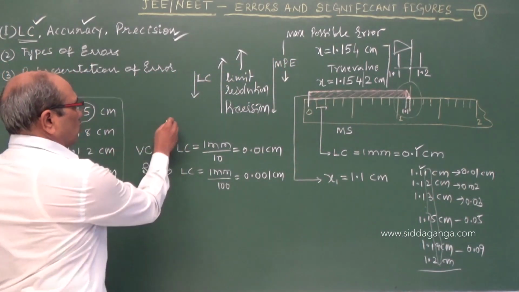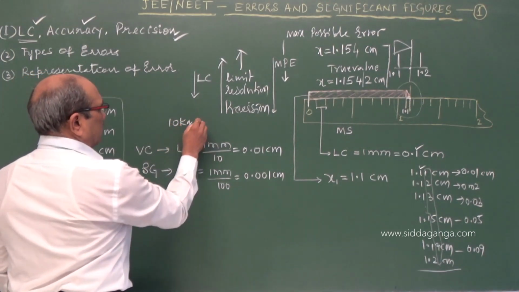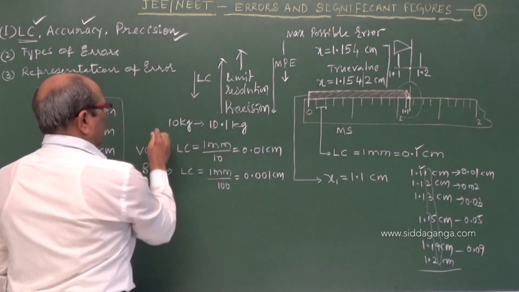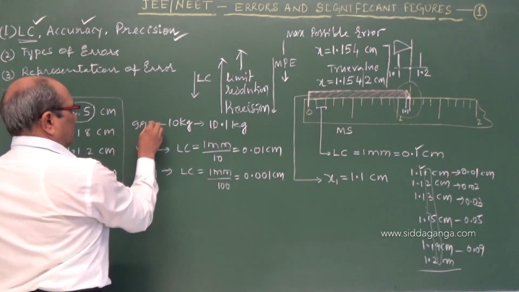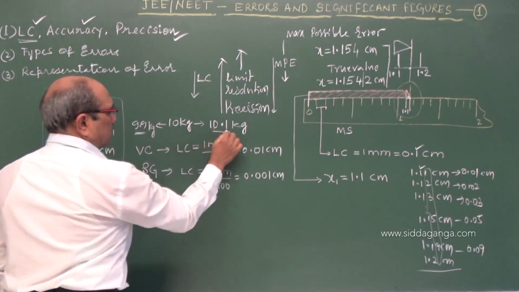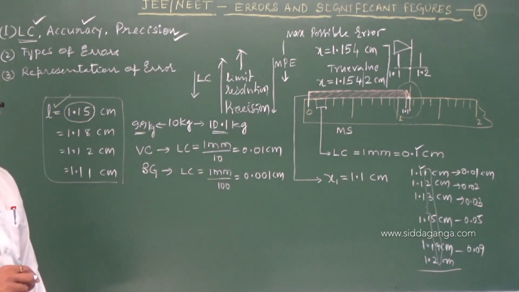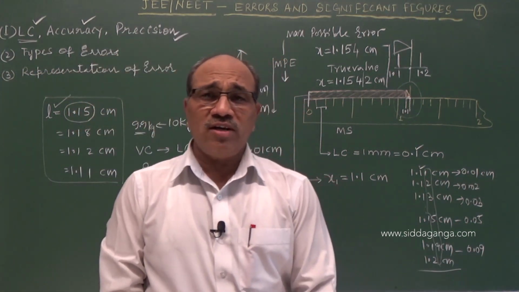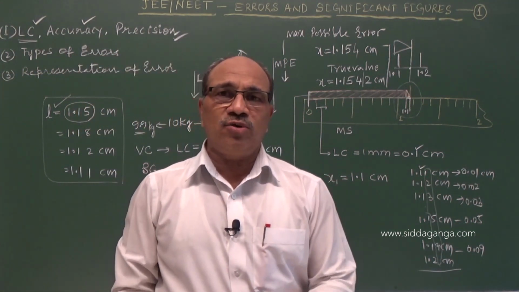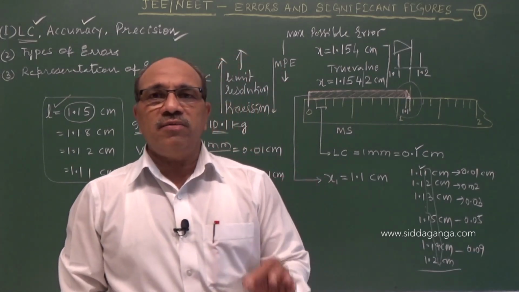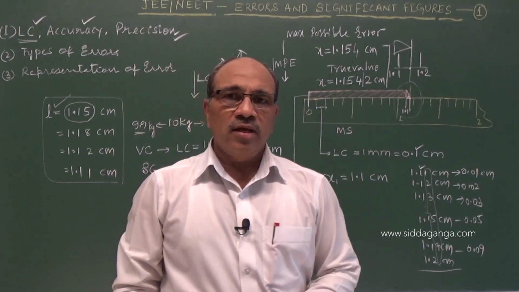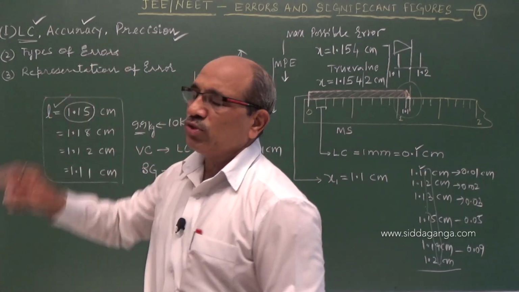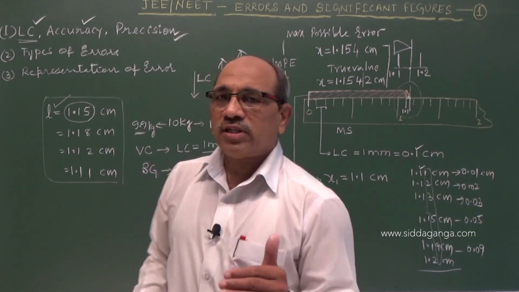For example, I told you 10 kg. Another weight may be 10.1 kg or it may be 9.9 kg. Here also the deviation is the same, 0.1, maybe plus or minus. Error is always taken as positive. We are not considering negative, therefore I told you deviation. Error is the difference between the measured value and the true value. And if this error is minimum, then we say the value is most accurate. That is what I told you.